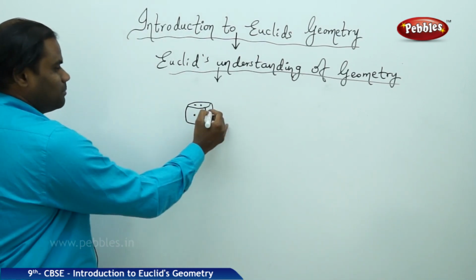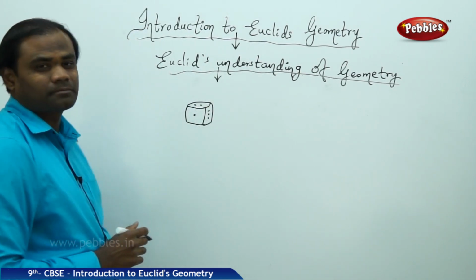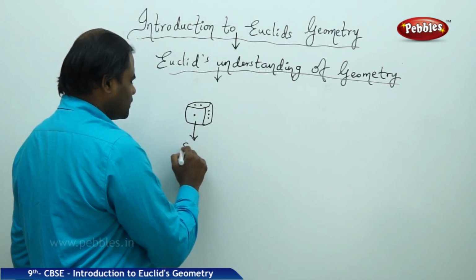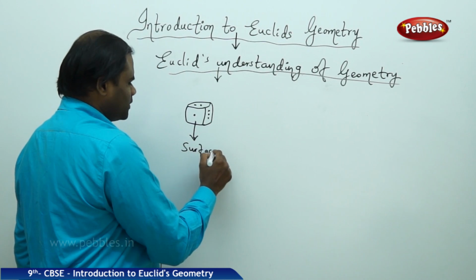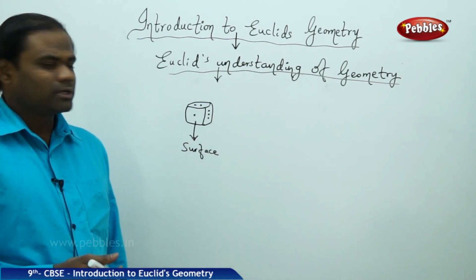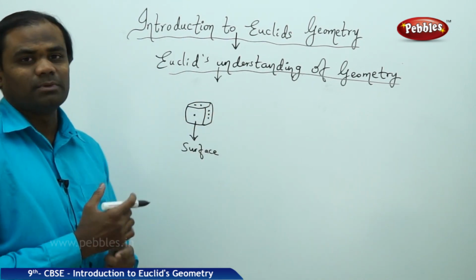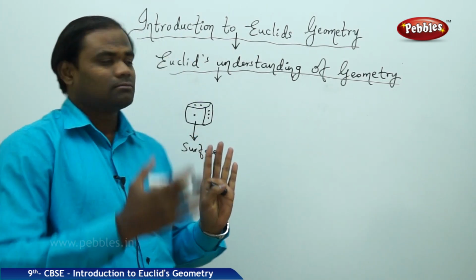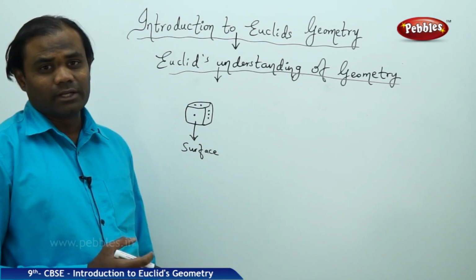So I take the example of a die, in which each face of the die is called a surface. Euclid has taken each face to be a surface, and each surface is nowhere related to the other surface.